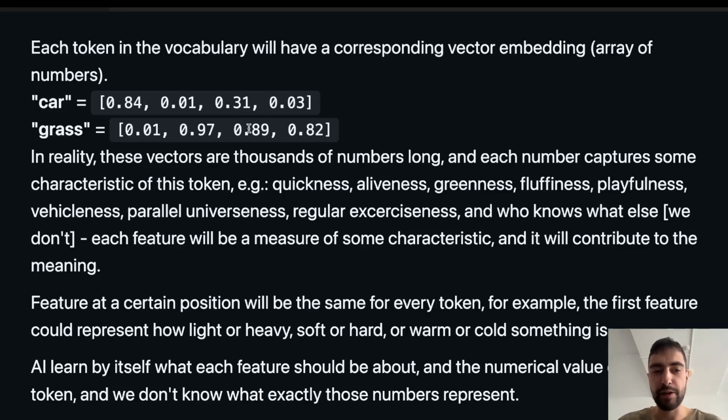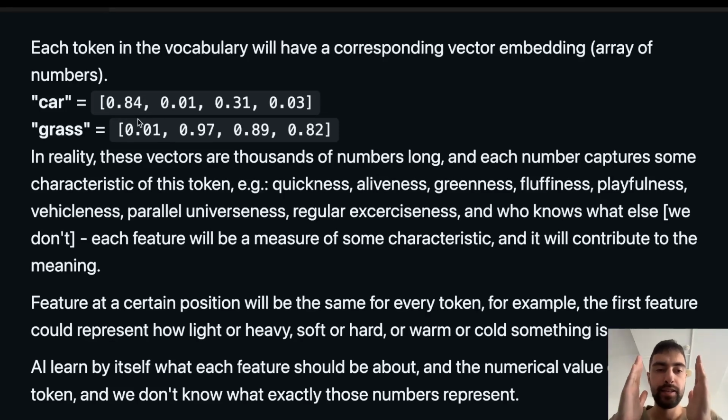So grass is very green. Car can also be green, so it got a bit lower number. Fluffiness, you see here as well. Playfulness. Now I put this thing vehicleness because LLM could actually decide to describe how much of a vehicle something is. I also added these random features just to show you how abstract it can get. Parallel universeness, regular exerciseness, and who knows what else. We don't. So during training, LLM will decide what each feature is, and it will decide the number for each feature for each token.